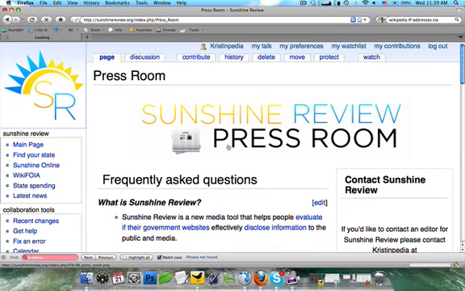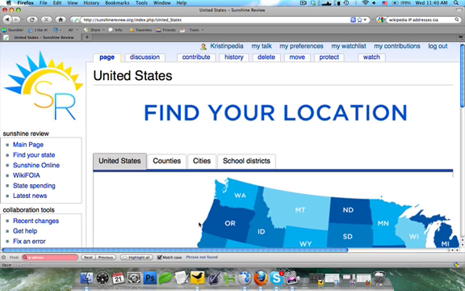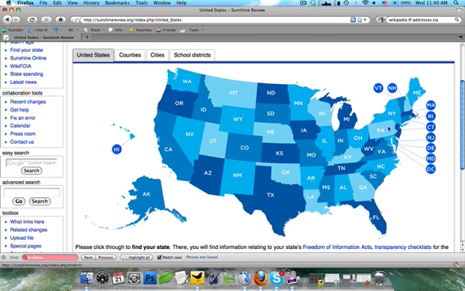Now I'm going to go ahead and go back to the main page, and we're going to take a look at one of these states. So I'm going to click on the States button, zoom out a little bit, and you're going to see here that there's a map of the United States, so you can find any information you want just by clicking through. I'm going to go ahead and click on Florida.